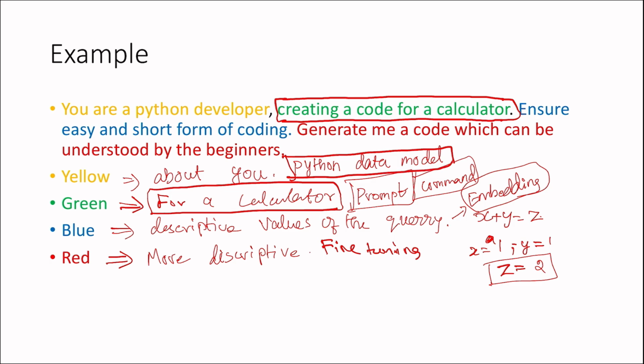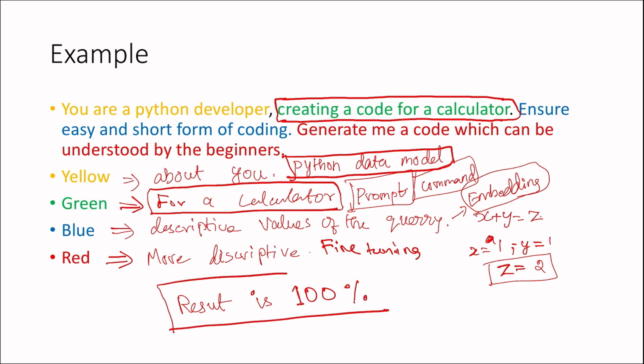But if it is a Python model, it will give you the exact answer for a calculator, and the calculator coding should be easy for a coder, and also the coder is a beginner, so it will give you an easy understandable code for you, a Python developer, for the preparation of calculator software. So the result is 100% because what we already gave is correct. Means the query and the data model we have implemented is the best way to get what we need from our query.